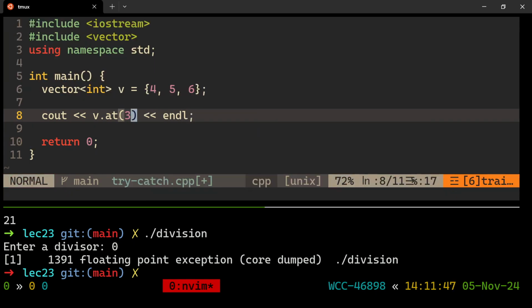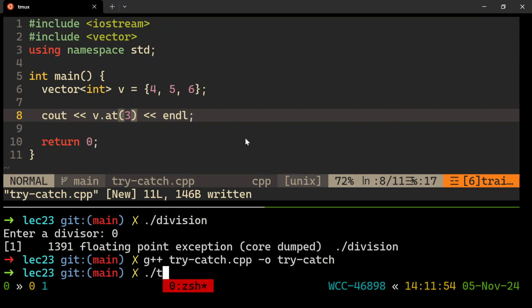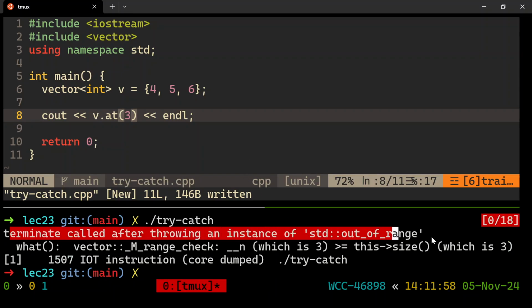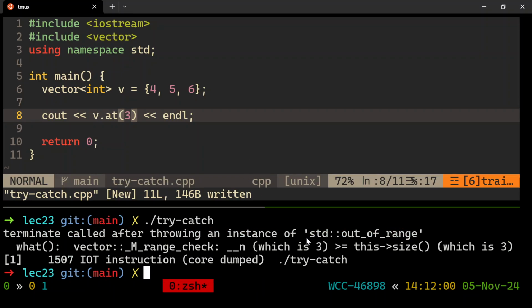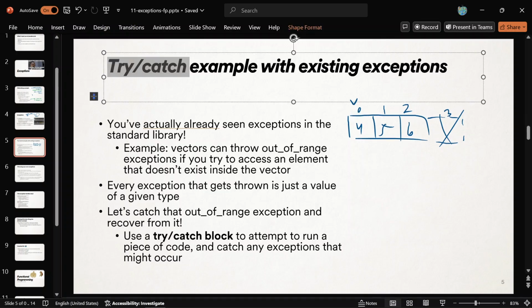V at 2 works, but v at 3 will not. Ooh, and so here, terminate called after throwing an instance of out of range. So this is an exception that was thrown, but we didn't catch it. So it turns into a runtime error. All right, but we could have caught it and handled the problem. The way that you do that is you catch it, using what's called a try-catch statement.